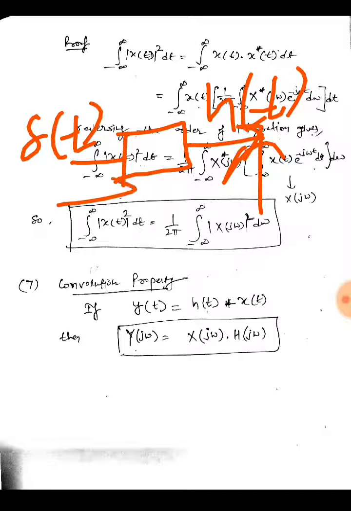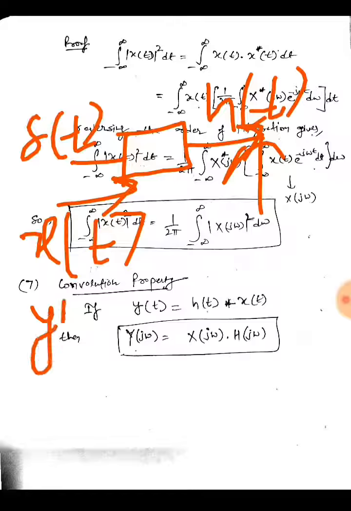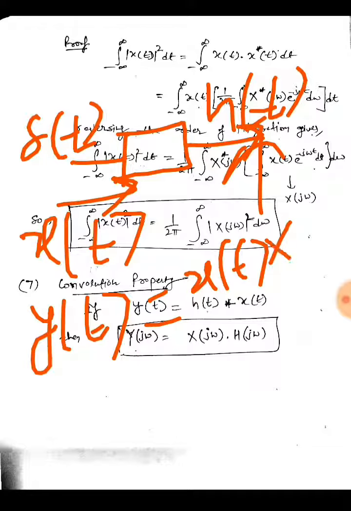So if I provide some other signal x(t), then the output y(t) would be the convolution of x(t) with the system response h(t), that is, the impulse response.